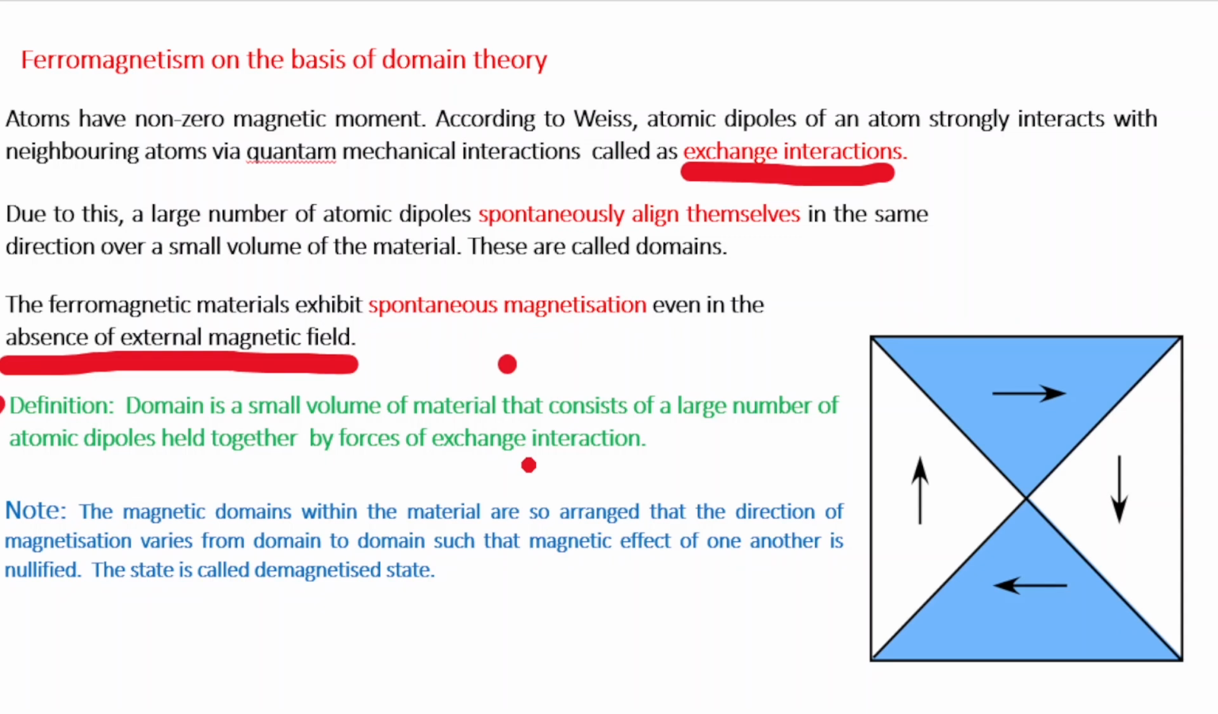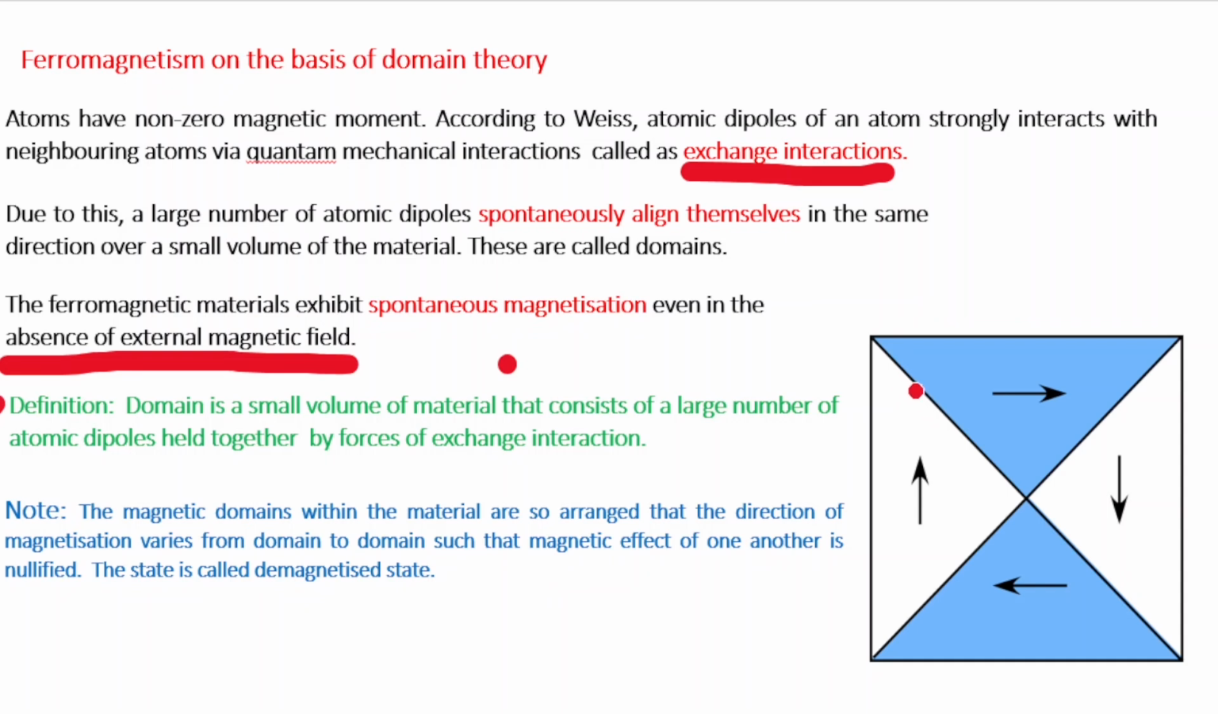You see, each and every domain is magnetically saturated. Why? It is due to the alignment of all the magnetic dipoles in the same direction. The direction of magnetization in different domains is different. The size of the domain is extremely small. It is around 10 to the power minus 8 to minus 12 cubic meter. And yet each domain contains a large number of atomic dipoles. The boundary which separates two domains is called the domain wall.